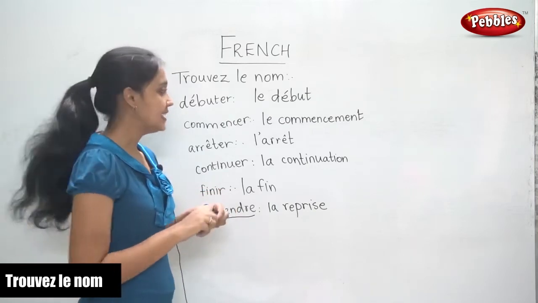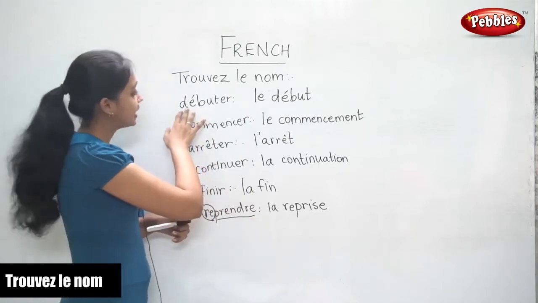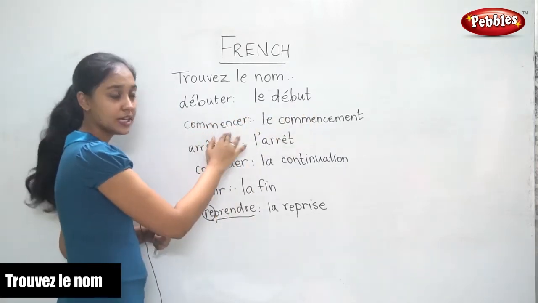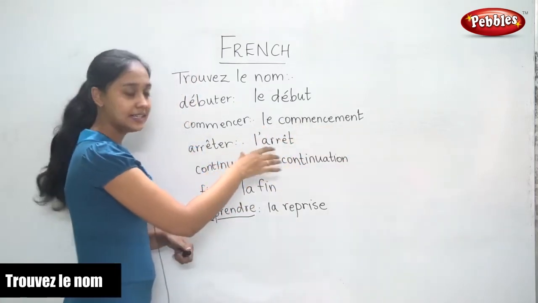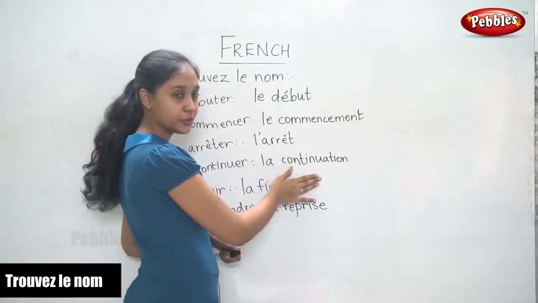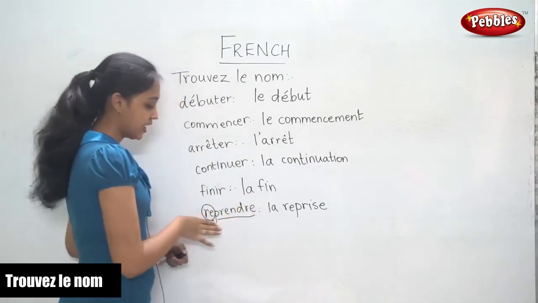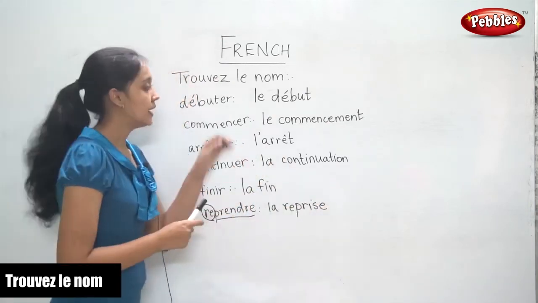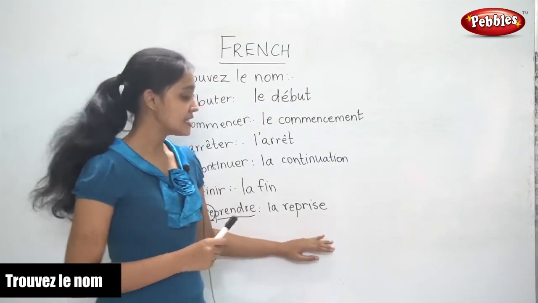So once again, read the verb along with the noun form with me. Débuter, le début. Commencer, le commencement. Arrêter, l'arrêt. Continuer, la continuation. Finir, la fin. Reprendre, la reprise.